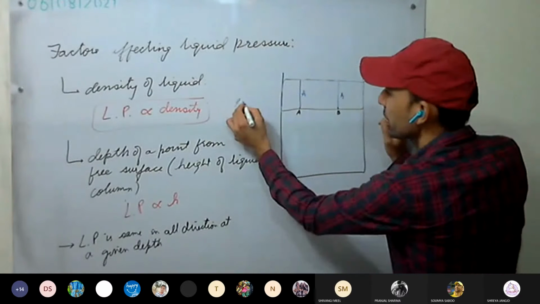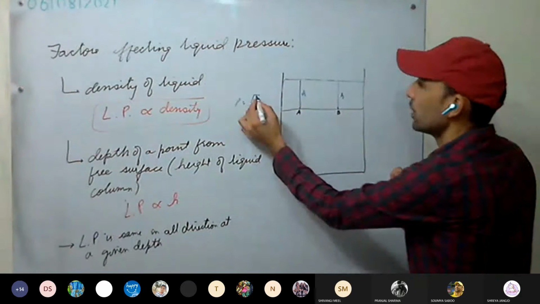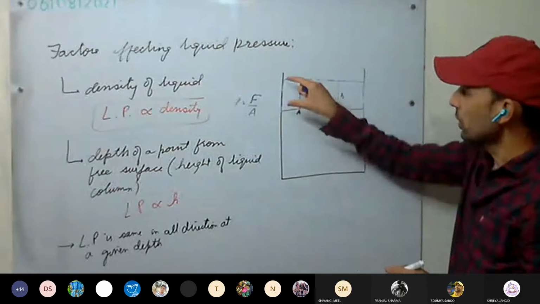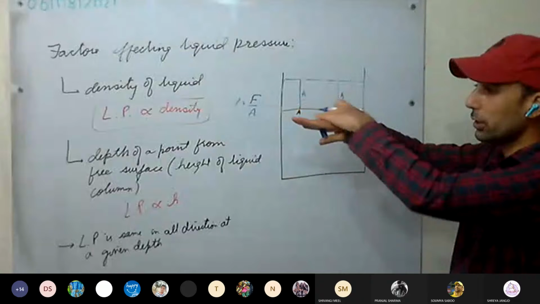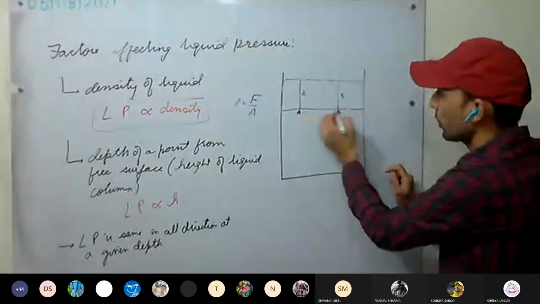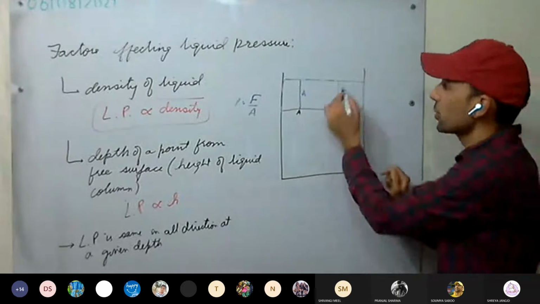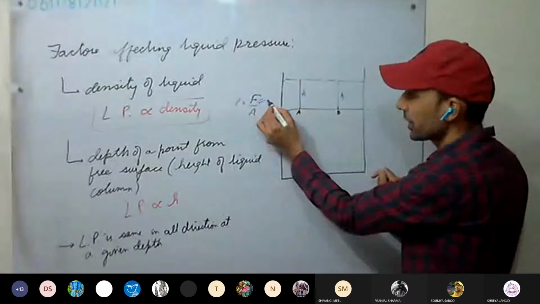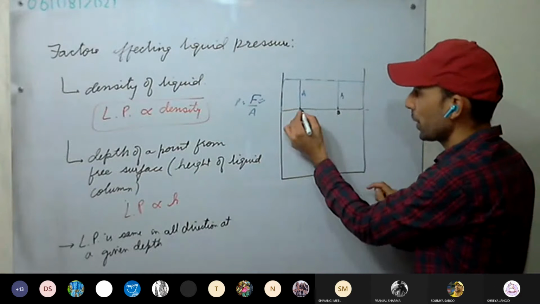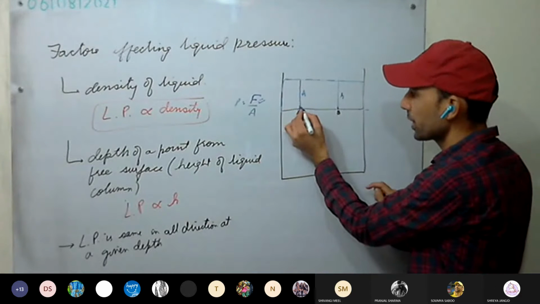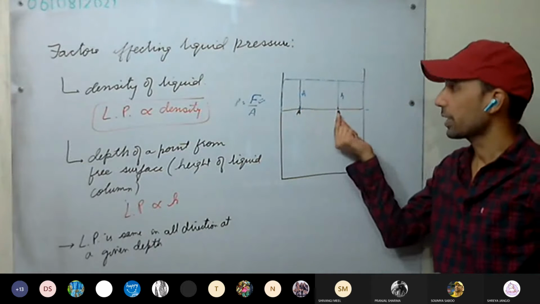Pressure, as we have discussed, is force upon area. The weight of the liquid column is the same above all these points in the horizontal plane, since these points lie in the same plane. So the weight of the liquid is the same, the thrust exerted is also the same, and pressure at all these points will be the same. Pressure around this point, in any direction you take, will be the same. So the pressures are equal.